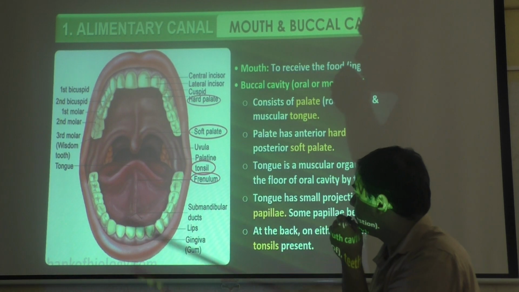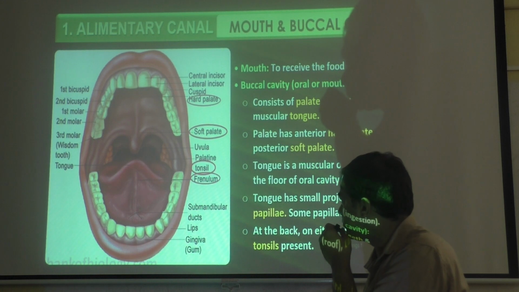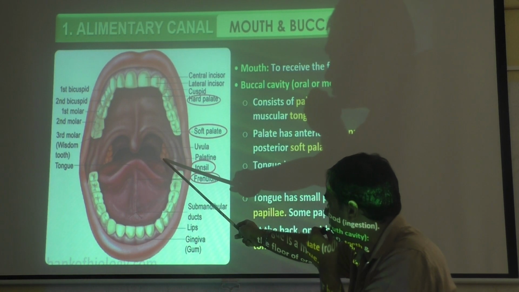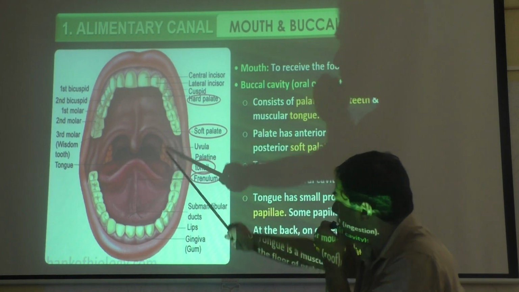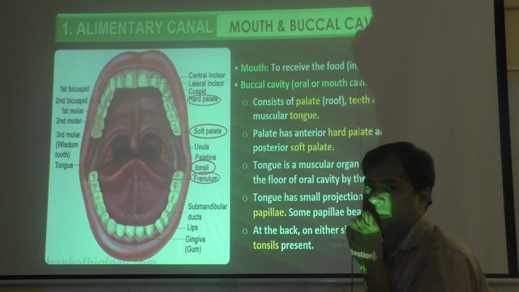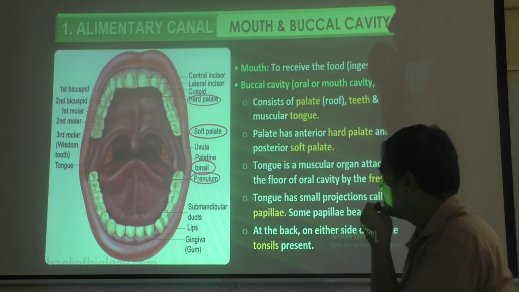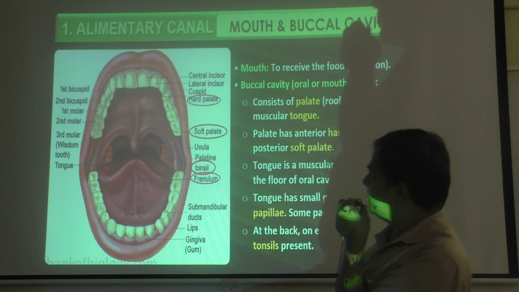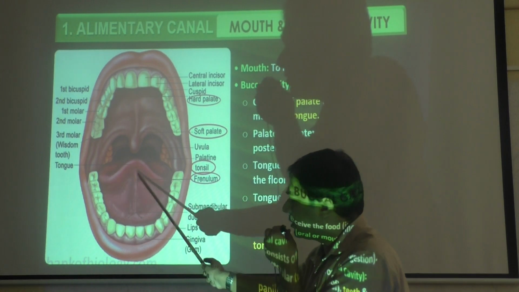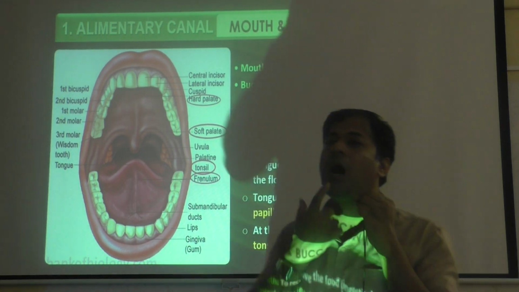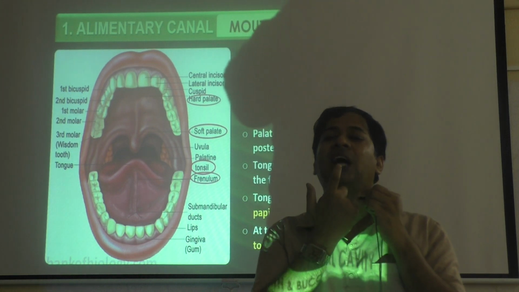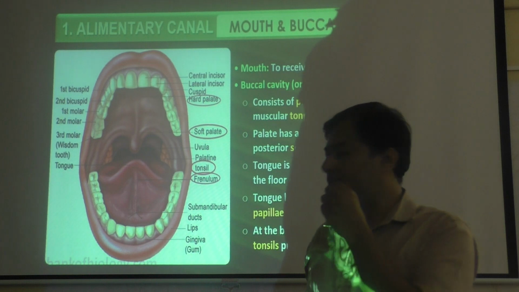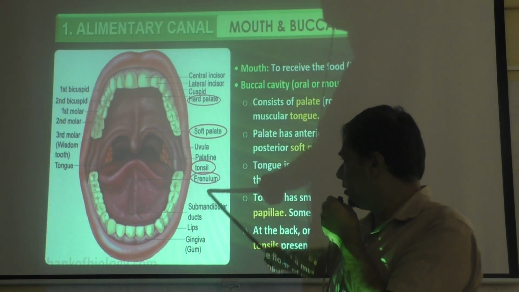Then you see there are some parts, this side and that side, the orange color. We say tonsils, the tonsil area. Then here at this part where the tongue is, below the tongue, when you lift the tongue, behind it there is a line, a muscular flap which connects. That is called the frenulum. It's written there, frenulum.